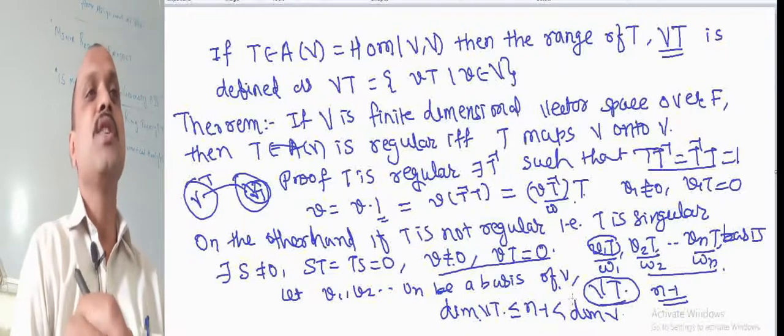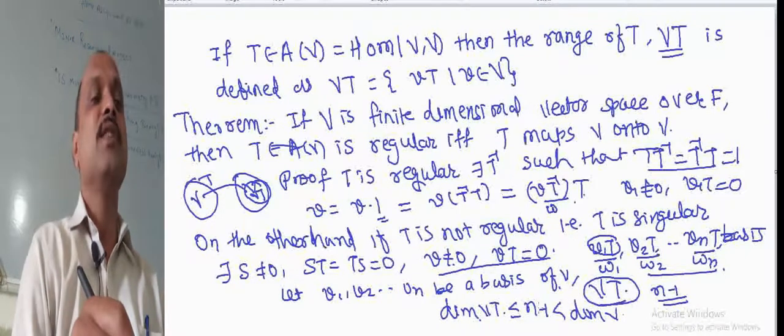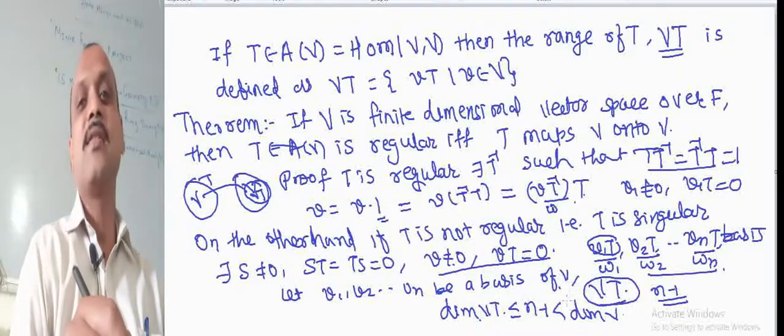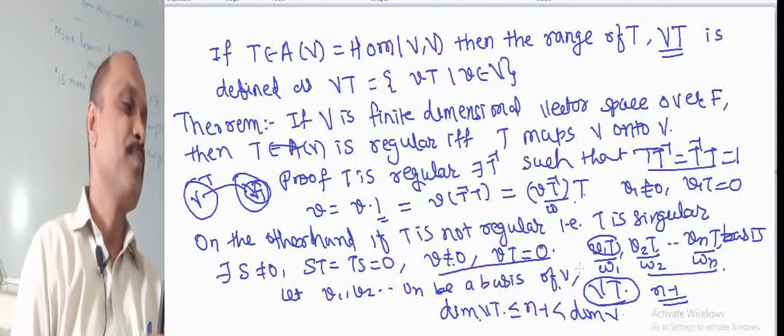So this shows that T is regular if and only if the mapping is an onto mapping.